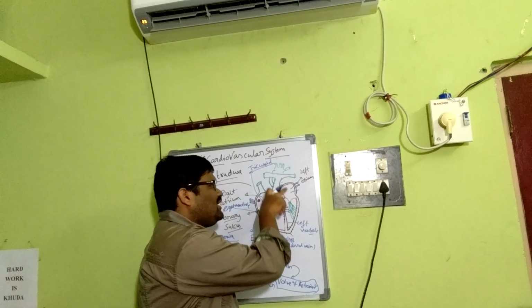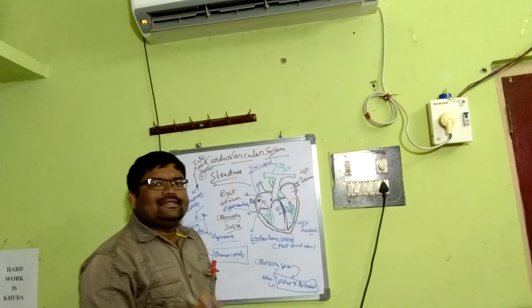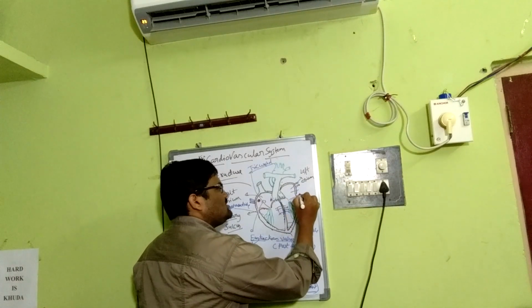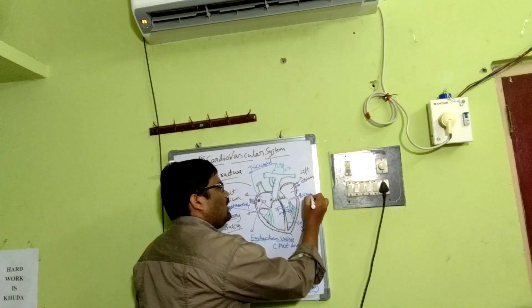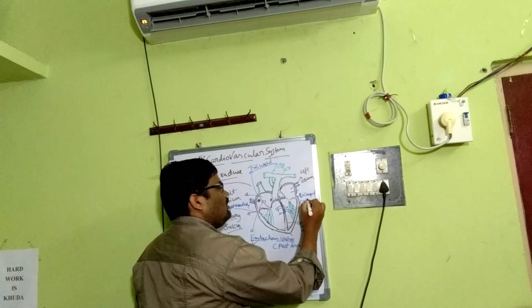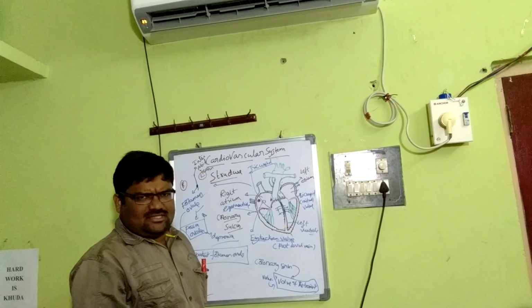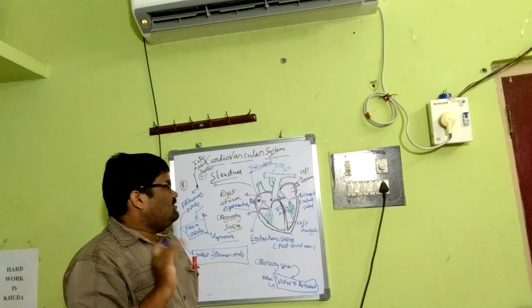Whereas between the left atrium and left ventricle, there is a bicuspid or mitral valve, because it has two flaps. That's it. This is very important.